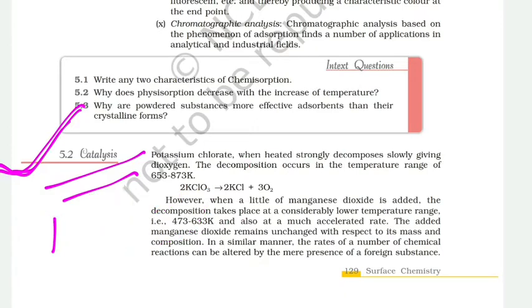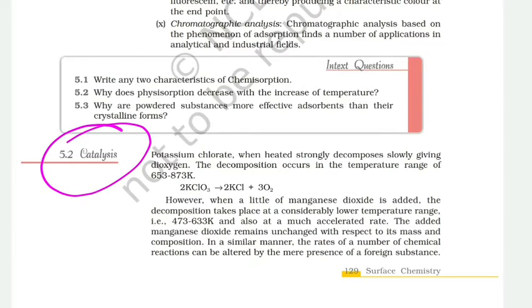Therefore, we can say a catalyst alters the rate of reaction, but generally in the sense of a catalyst, we mean a process which is enhanced by some material used. The most important point about the catalyst is that it is not consumed in the reaction. It only participates, only its presence is required, and its amount required is very small, so it is not consumed in the reaction.